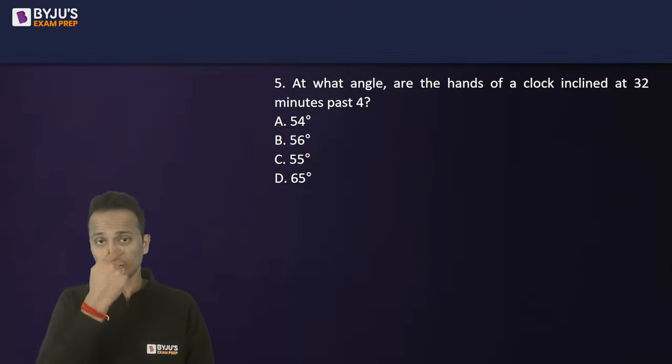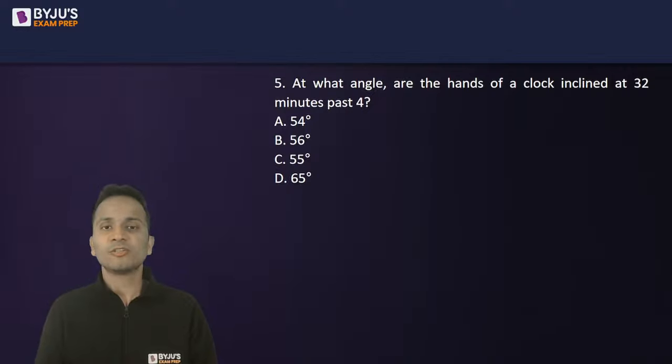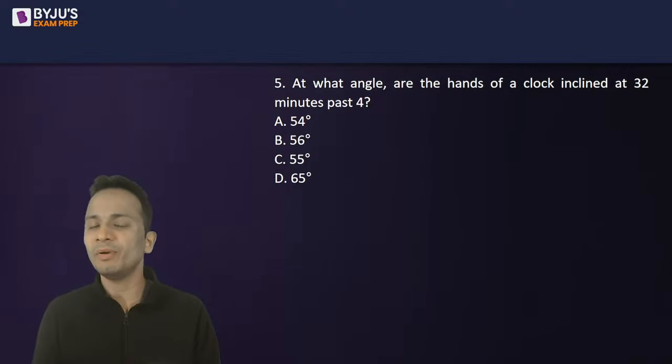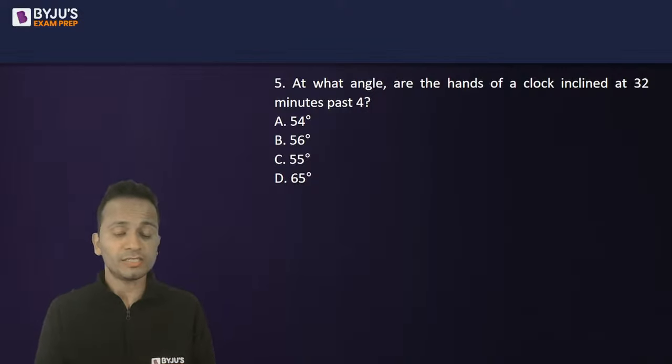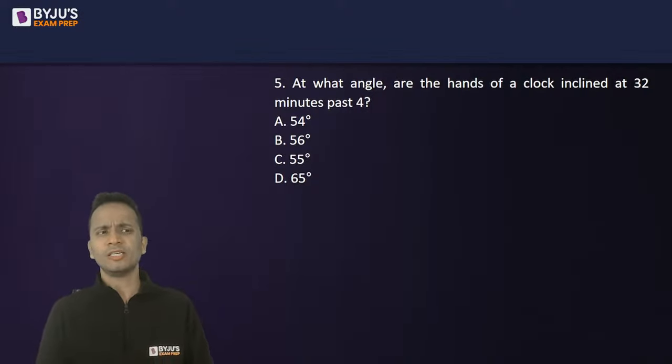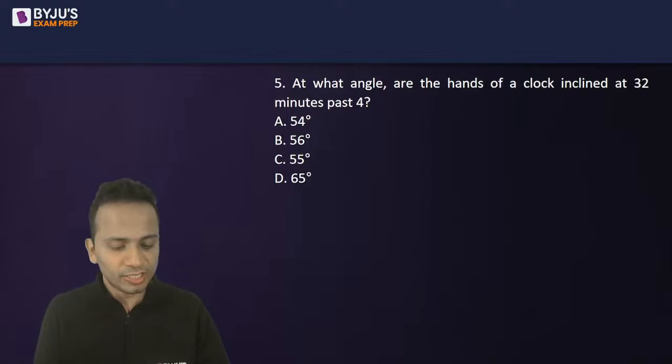Question number 5 on your screen. Clocks. Question on clocks. Finding the angle between the hands. So if you have attended the session that I have taken on clocks, then you can solve this question in less than 20 seconds. 20 seconds से ज़्यादा का question नहीं है.